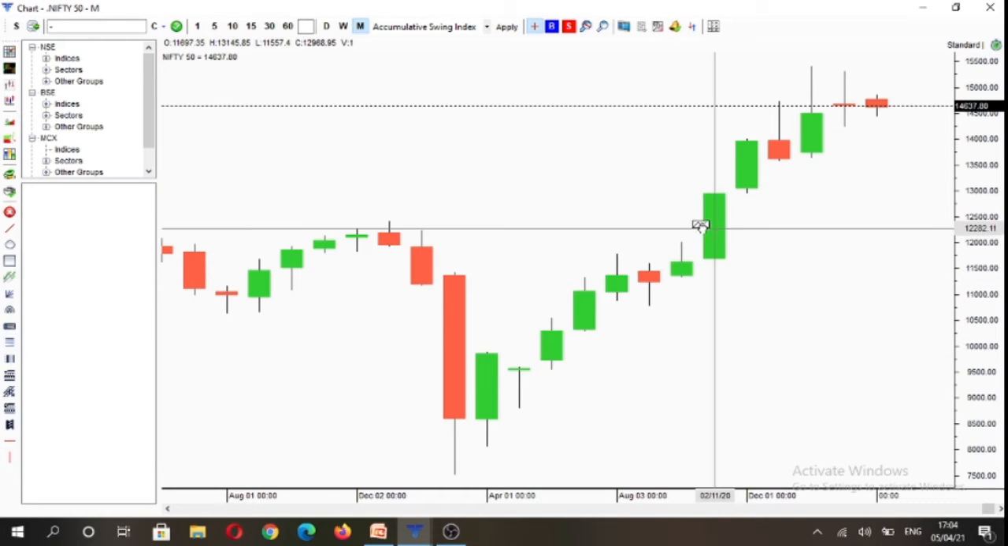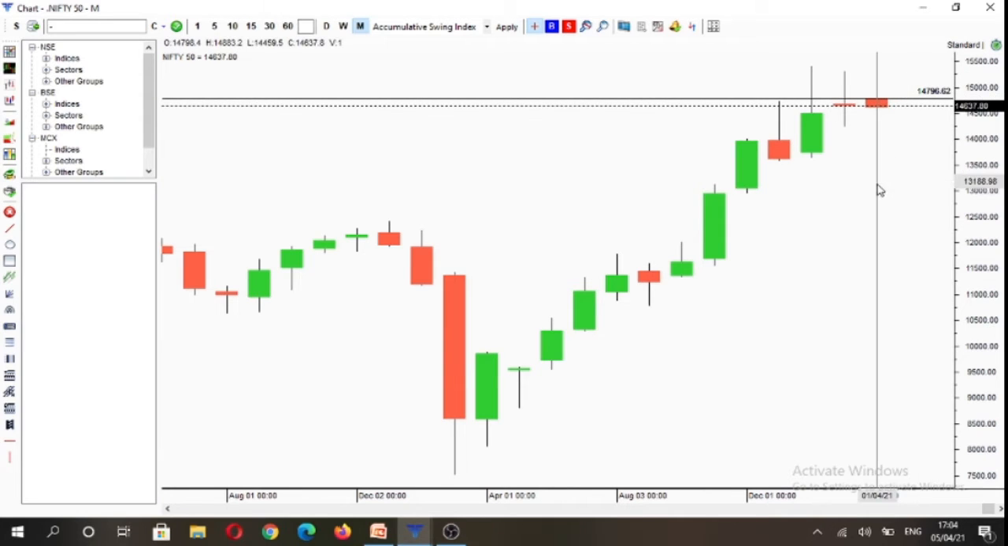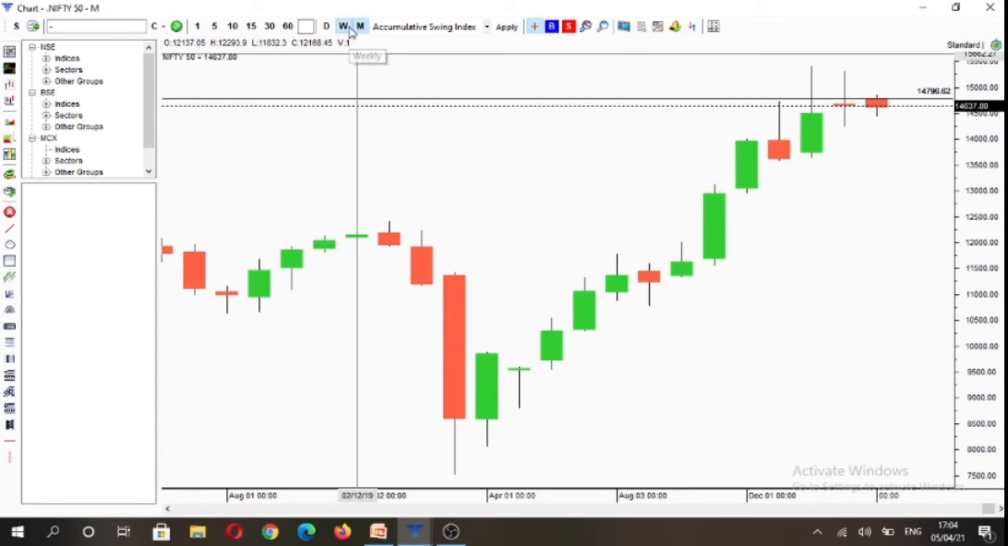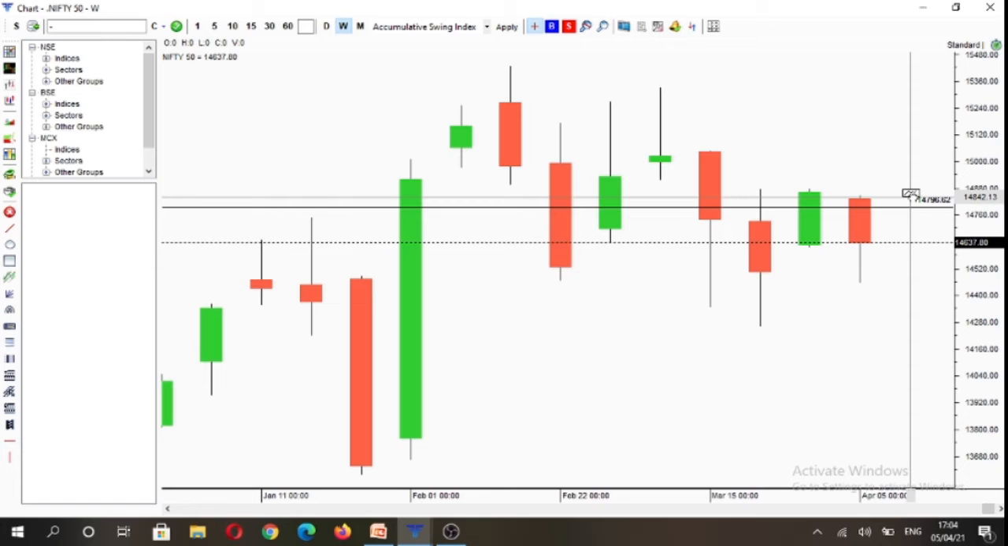If we analyze Nifty on multiple time frames, so here you will see on the monthly time frame, market is currently under control of sellers as it is trading below 14,798, which is the opening print. And if we see the weekly time frame, here you will see that market is again under control of sellers as it is trading below its weekly open.